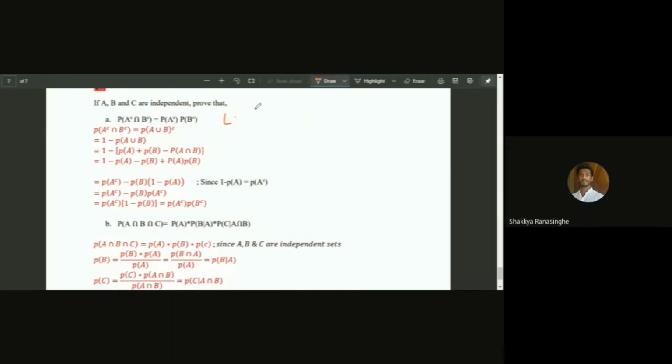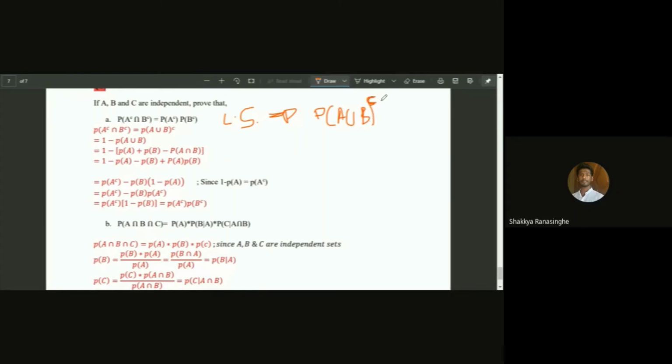So take the left side first. The probability of A complementary intersection B complementary. We can take the complementary sign out by flipping the intersection, so it becomes A union B, complemented.